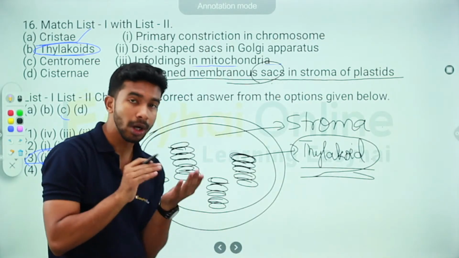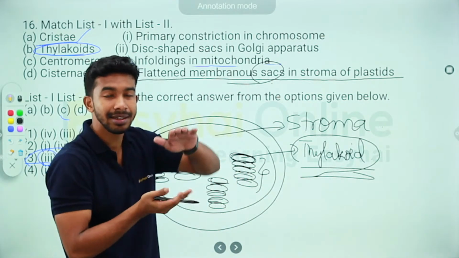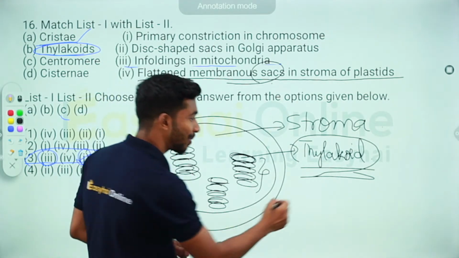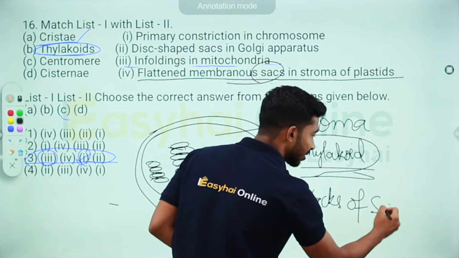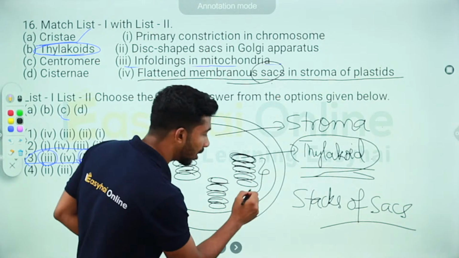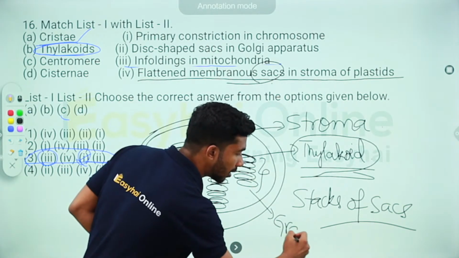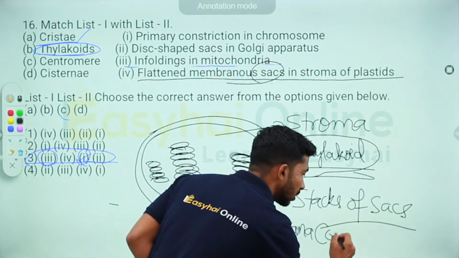But what happens when you look through the microscope? You find them as stacks, not sacs, stacks. So basically stacks of sacs. These stacks are called grana; the singular is granum.